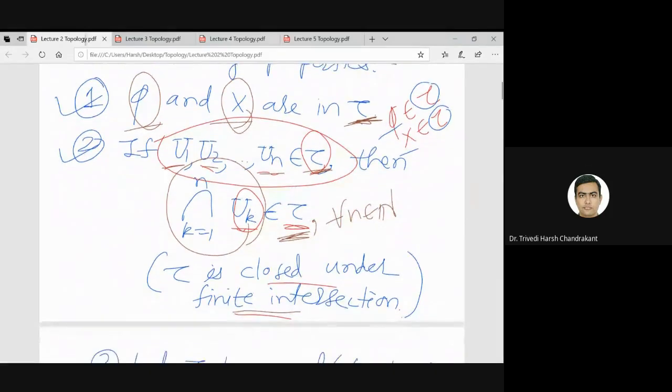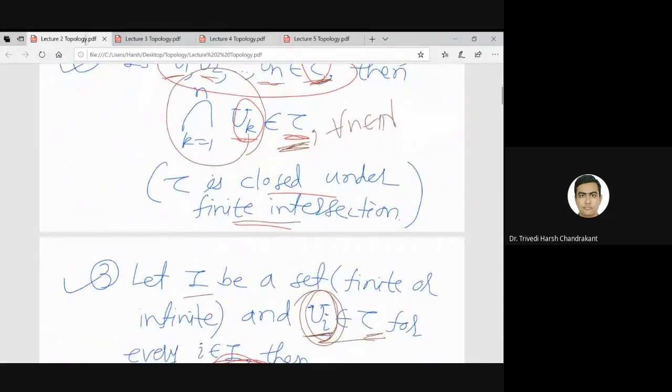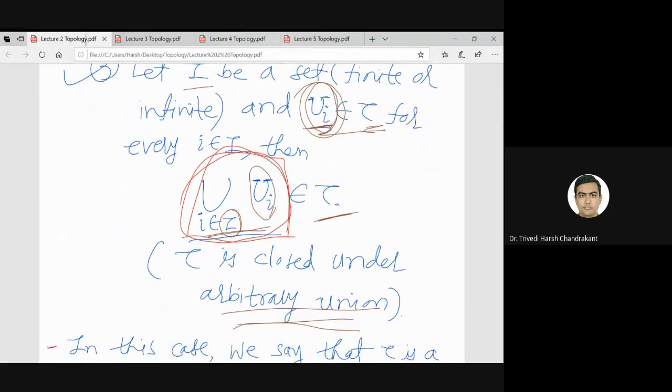Second, if I have a finite collection of elements of tau, then the intersection of those elements also belongs to tau. Third, whatever collection of elements of tau we take, U_i, where i belongs to the index set I, its union should also belong to tau.